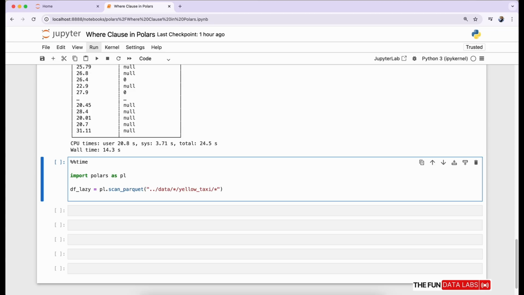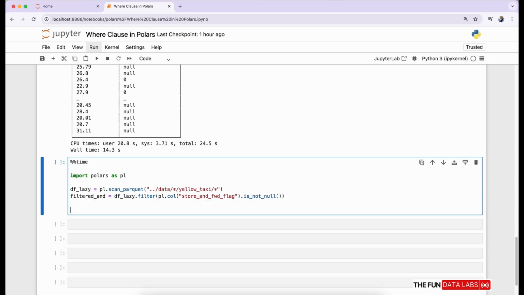We are using data from 2010 to 2022, yellow taxi data, so we are using a wildcard star in the year and month sections and create the df lazy variable. Next, we can use filter on the df lazy variable, and we can provide pl.col with our column store and forward flag as not null. Let's call our function is_not_null. This will filter out our column with not null values.